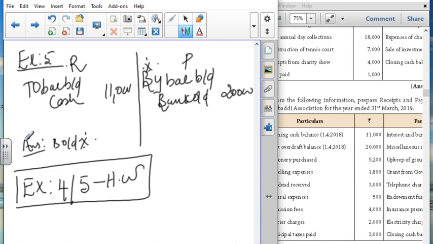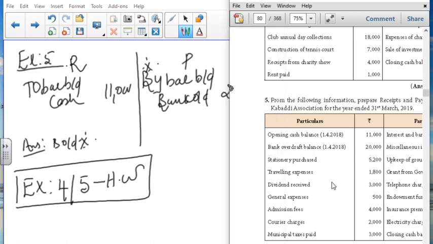You are going to do the work. And I will also say which items come under the receipts and payment side. Stationery purchased is a payment, traveling expenses payment, dividend received is a receipt, general expenses payment, admission fee is a receipt, because we get cash in hand. Courier charges payment, municipal taxes paid payment, interest bank charges payment, miscellaneous income is a receipt, upkeep of ground payment. Next is the grant from government, it is a receipt. We get some amount from the government as a scholarship or something else, so it is a receipt.